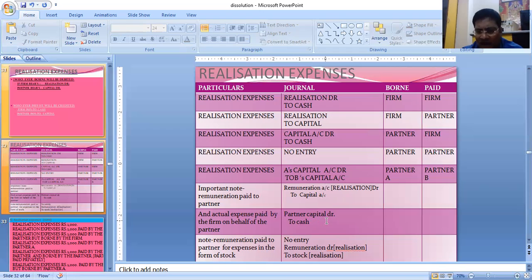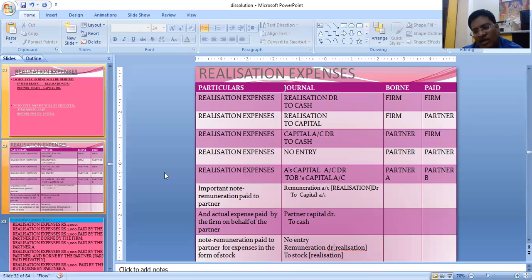On behalf of the partner means it is borne by the partner. So partner's capital account debit to cash. Remuneration paid to the partner for expenses in the form of stock: the journal entry is remuneration to stock, but for stock we write realization, and for remuneration also we write realization. So the journal entry would be realization to realization. That's why there is no entry at all.